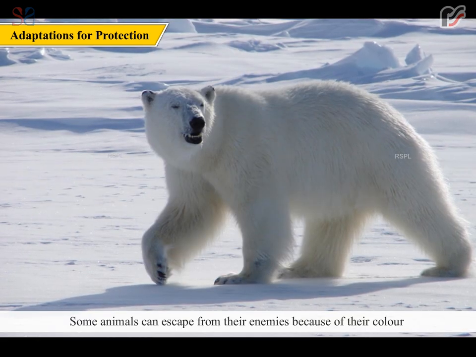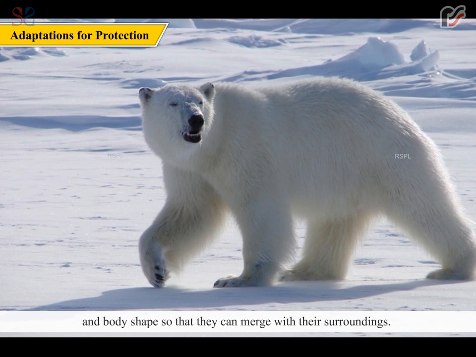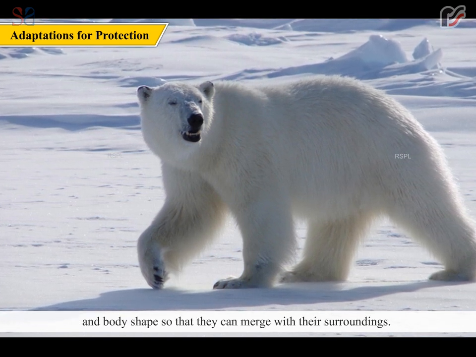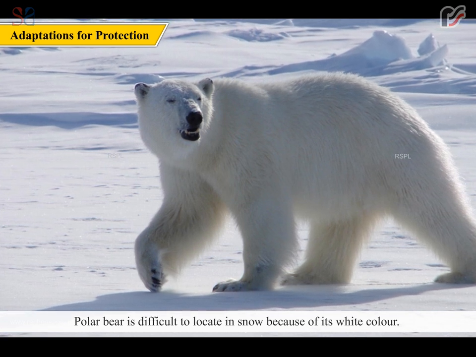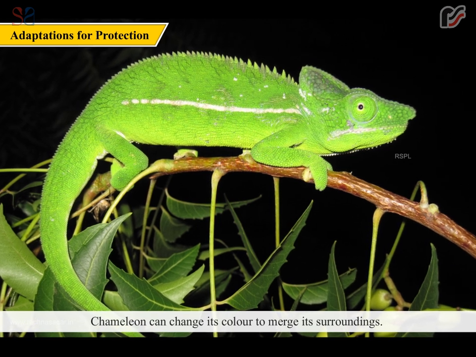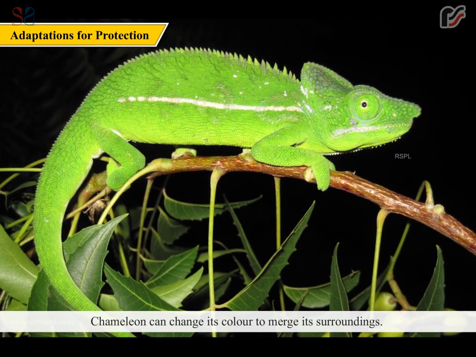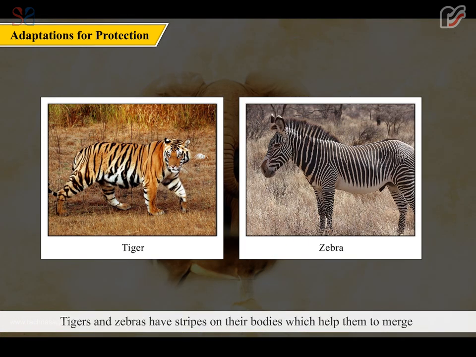Some animals can escape from their enemies because of their color and body shape so that they can merge with their surroundings. Polar bear is difficult to locate in snow because of its white color. Chameleon can change its color to merge with its surroundings. This is called camouflage. Tigers and zebras have stripes on their bodies, which help them to merge with their surroundings, usually in long grass and plants of the forest.